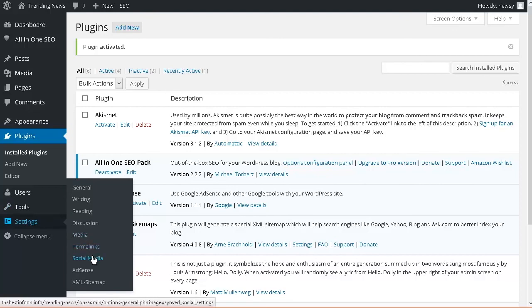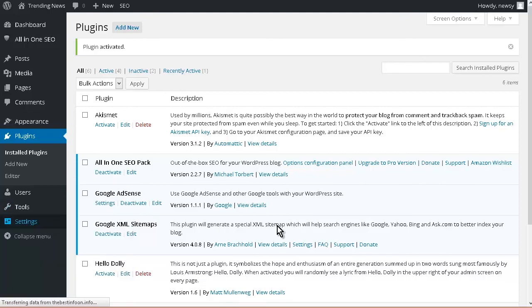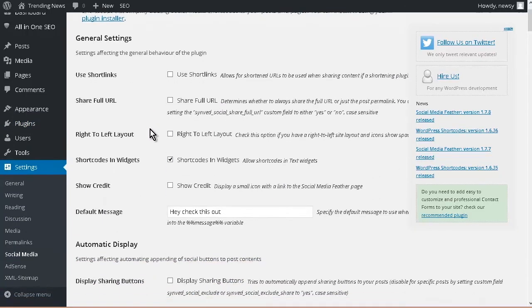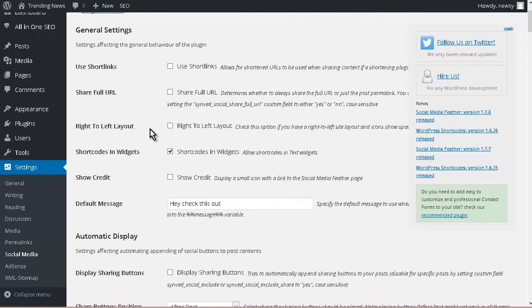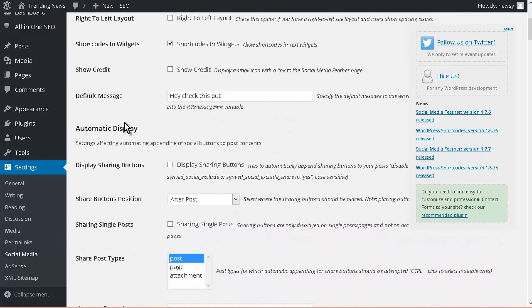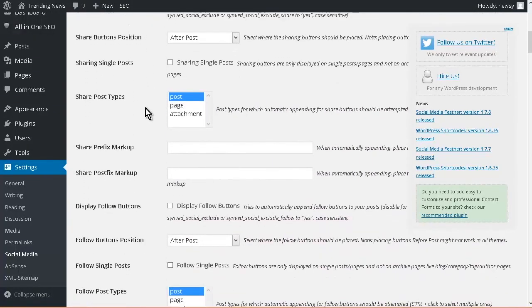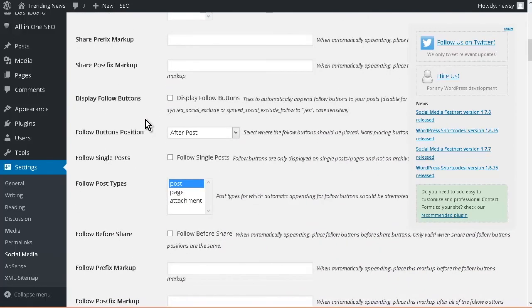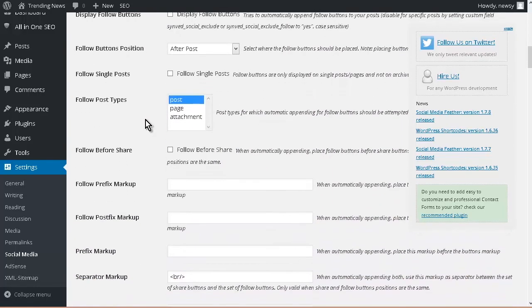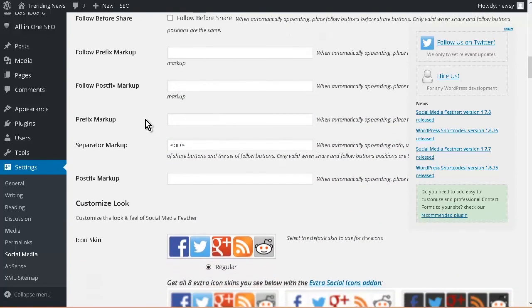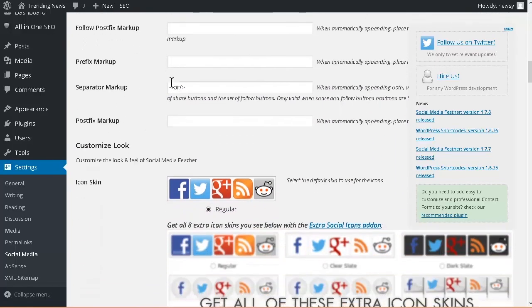And social media. Okay, so then you need to set this up the way you want it. You can probably just leave it at the defaults for the most part, but there's a lot of things in here that you can change. So these have to do with the positioning, where it's going to show up on the post. This is going to show either the sharing or the follow or both, depending on how you set it up.